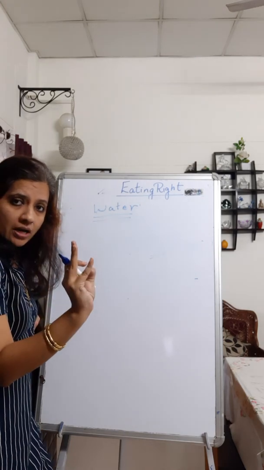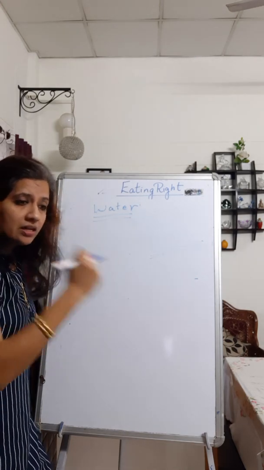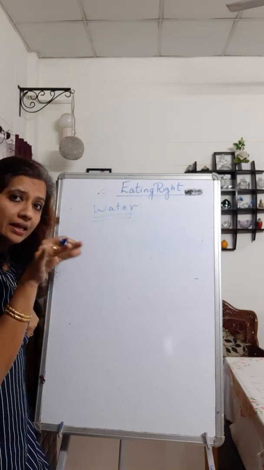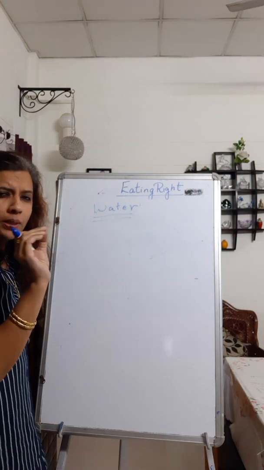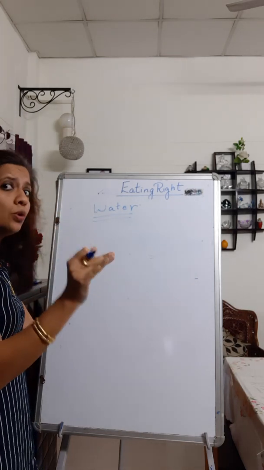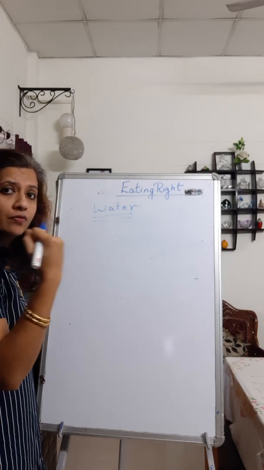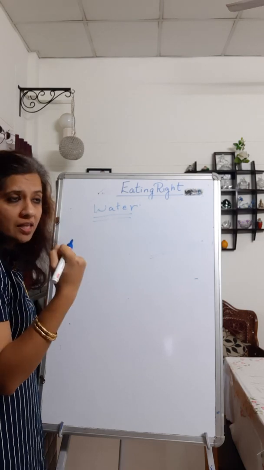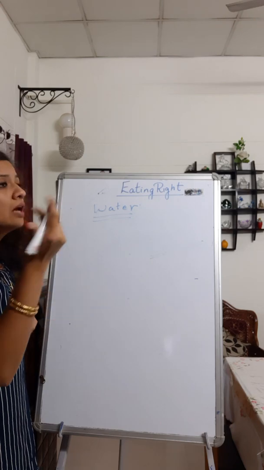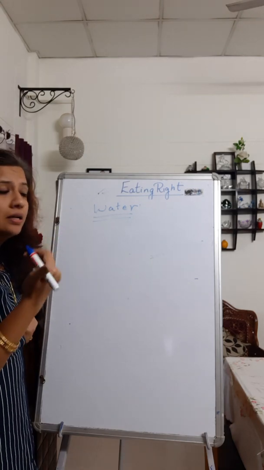It was carbohydrate, which gives you energy. Energy is your ability to do work. Then was fat. Fat was again giving you energy, but you should consume it in small quantity. Then it was protein, which was helping in repair of your body and growth of your muscles. Then it was vitamins and minerals, and both of them were protecting you against diseases.